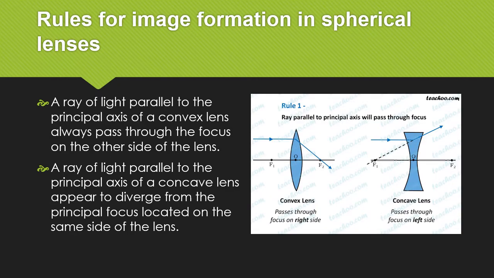Rules for image formation in spherical lenses. Rule 1. A ray of light parallel to the principal axis of a convex lens will pass through the principal focus on the other side of the lens. A ray of light parallel to the principal axis of a concave lens appears to diverge from the principal focus located on the same side of the lens.